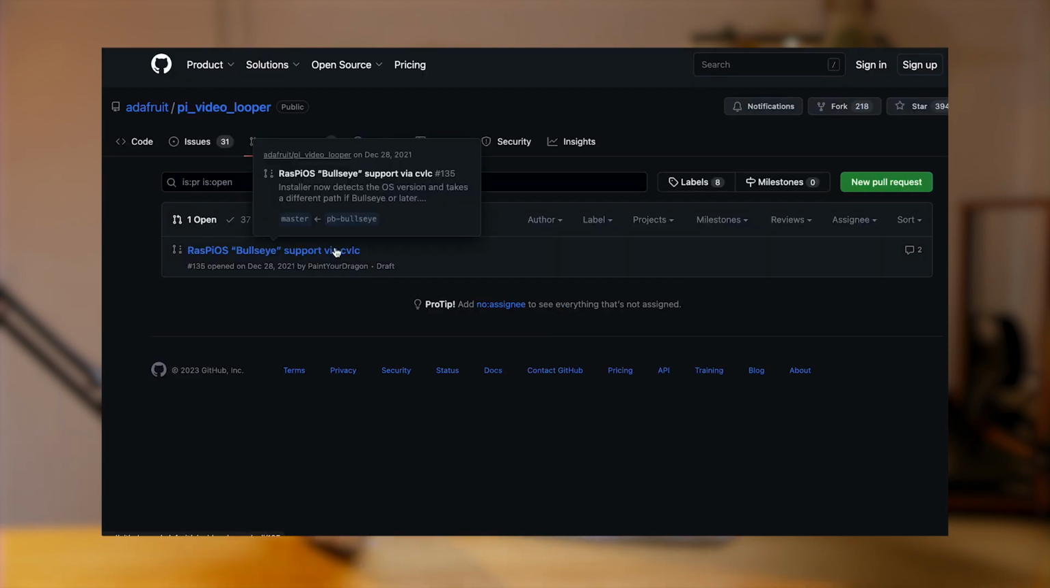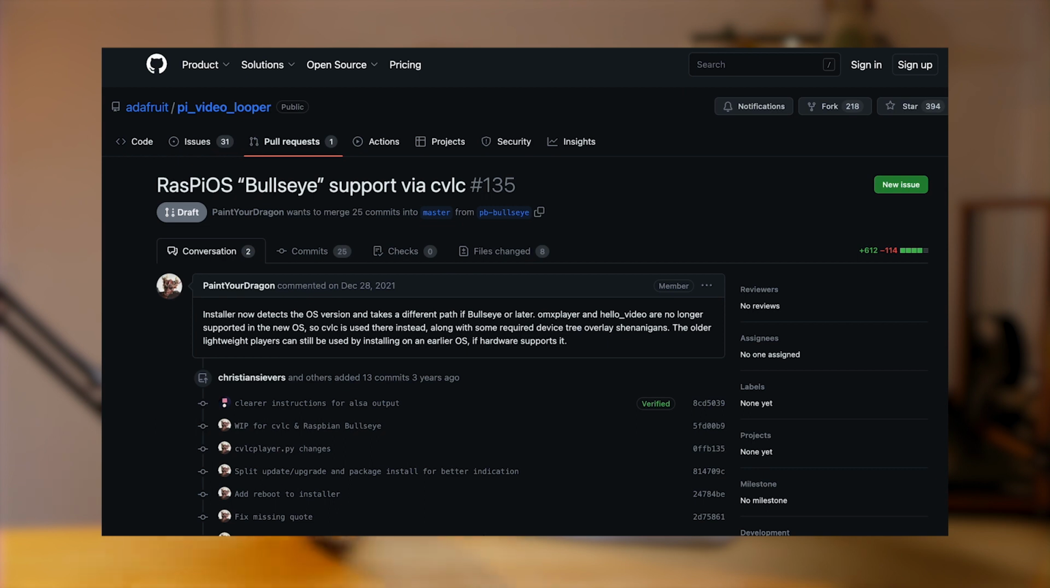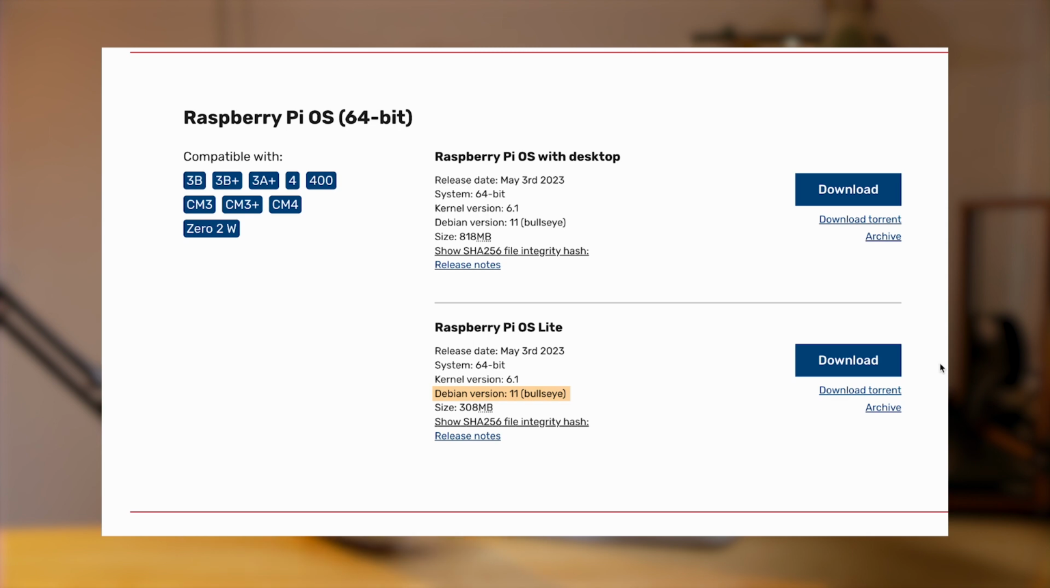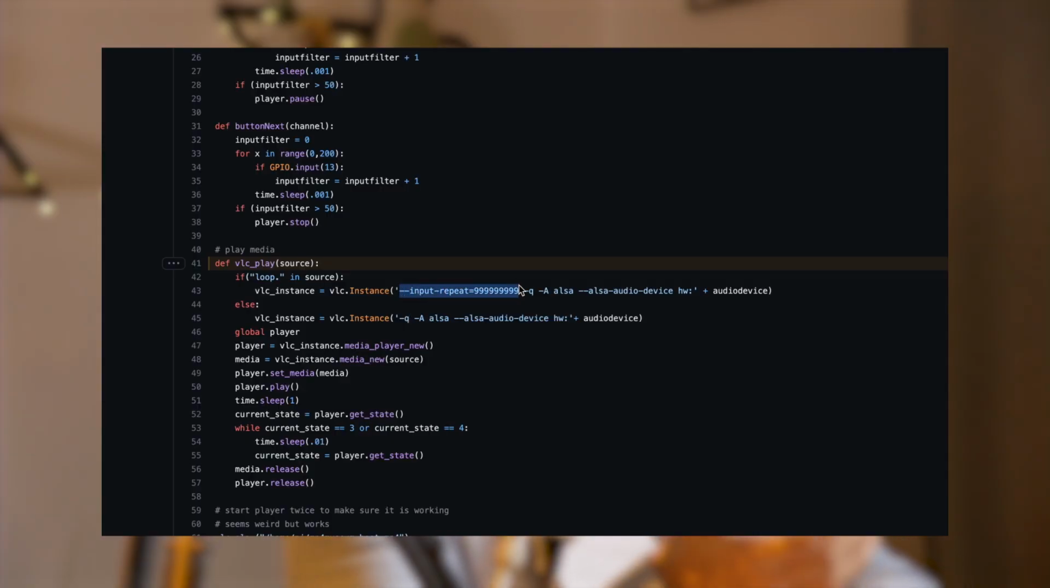Actually, there's an open pull request on GitHub to add VLC as a third player option to make the player compatible with Bullseye, the latest version of the OS when I'm recording this video. Many open source projects I found on GitHub are based on one of these two solutions, especially the Hello Video one, while more modern ones are using VLC with the input repeat option.